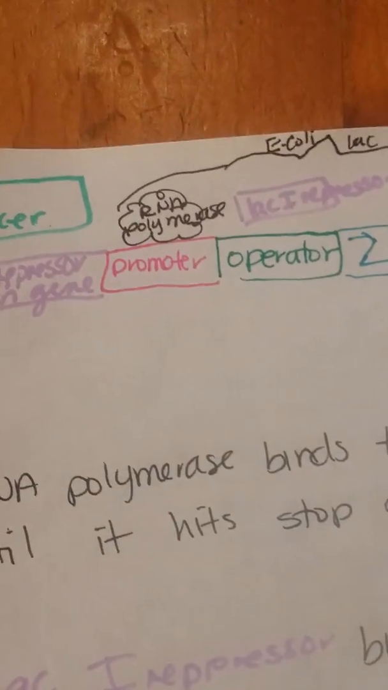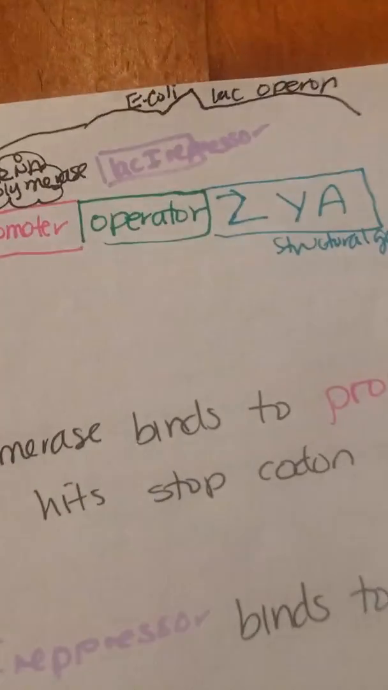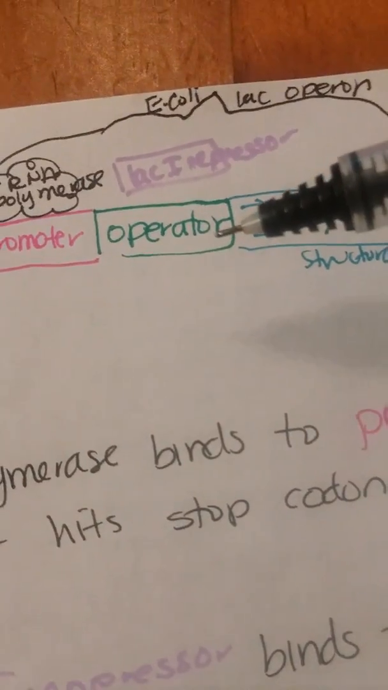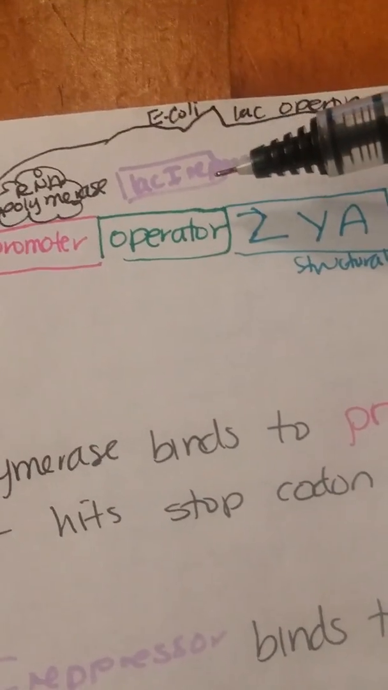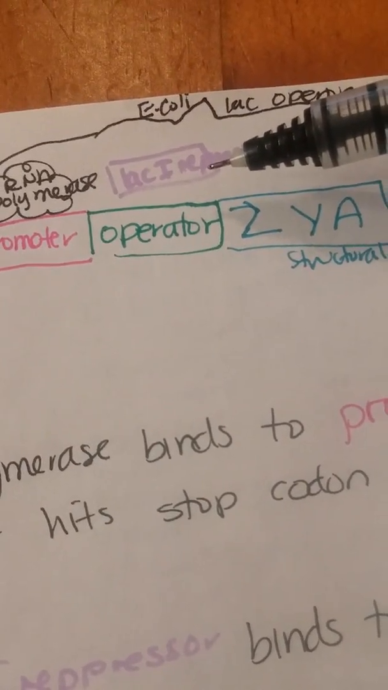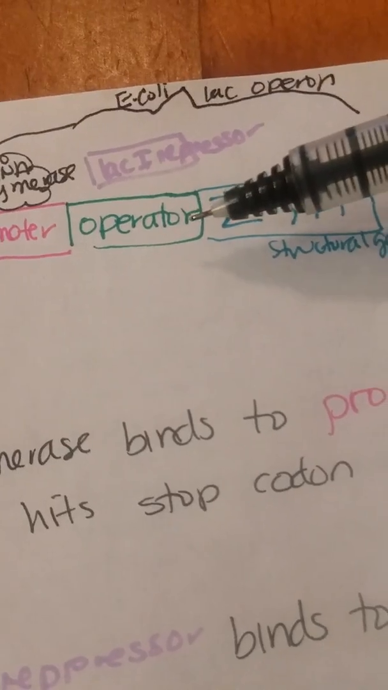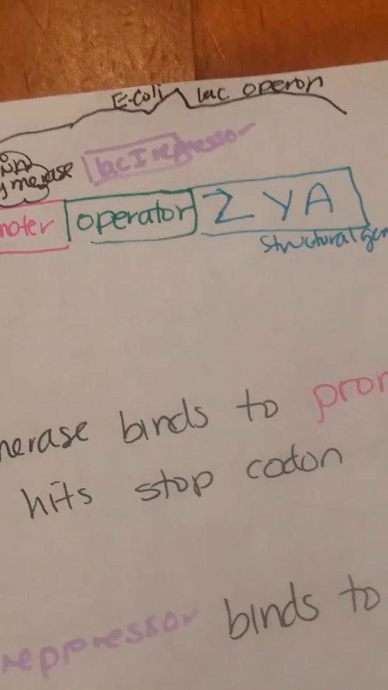And then our fourth example, let's say there's a mutant operator. So the operator is not working. It cannot bind to the Lac repressor protein. There's going to be no roadblock. So obviously there's going to be transcription.